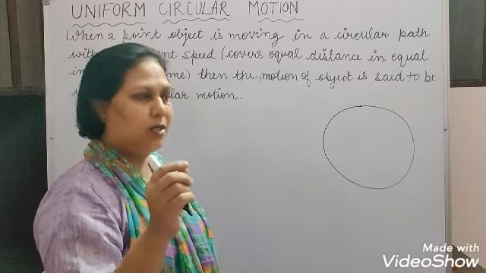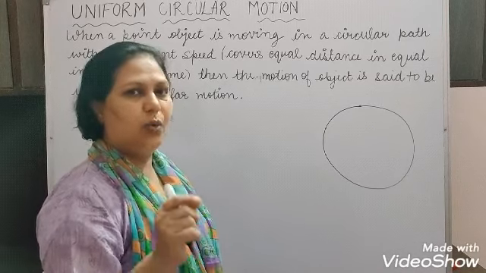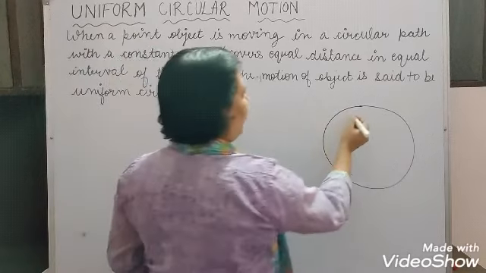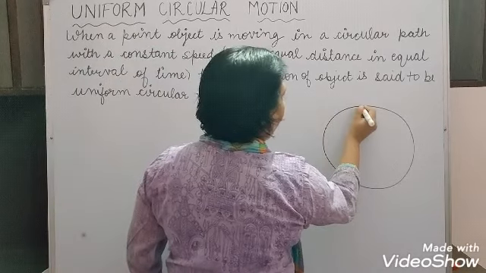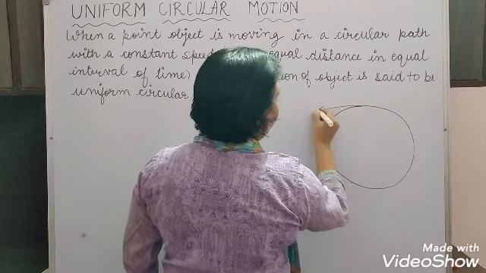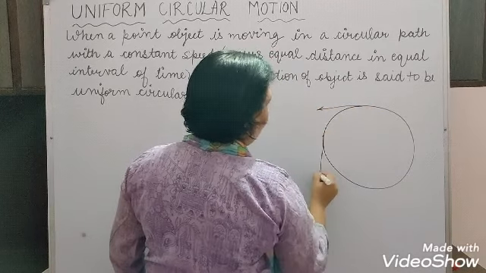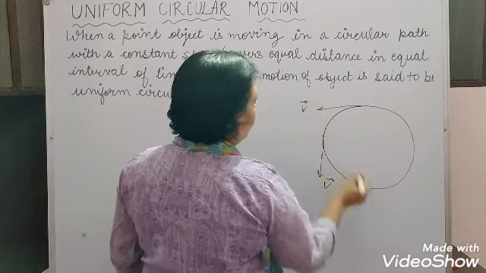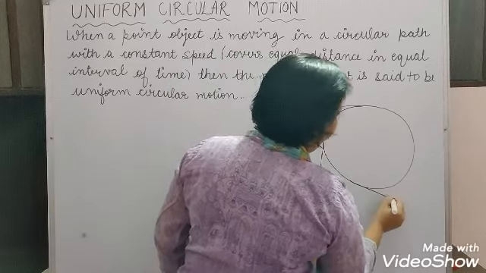But we are not saying the velocity is constant, because at each and every point in this path the velocity is given by the tangent drawn at that point.